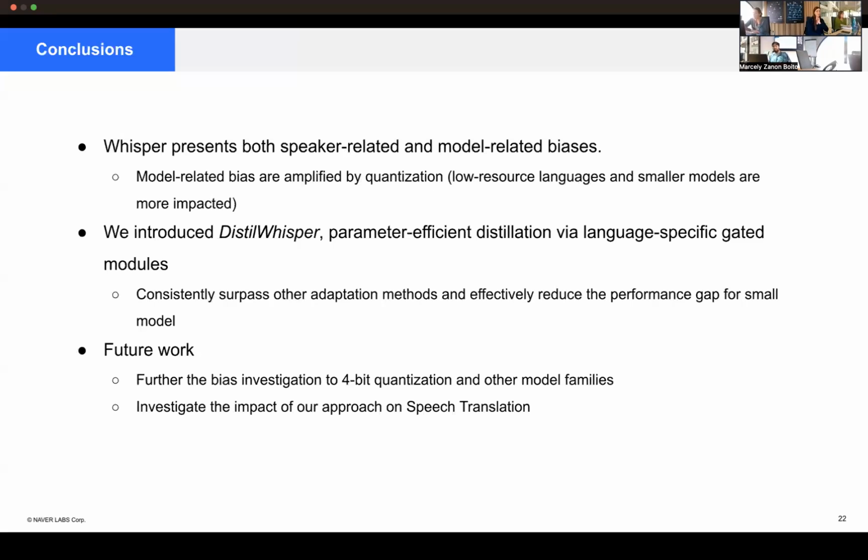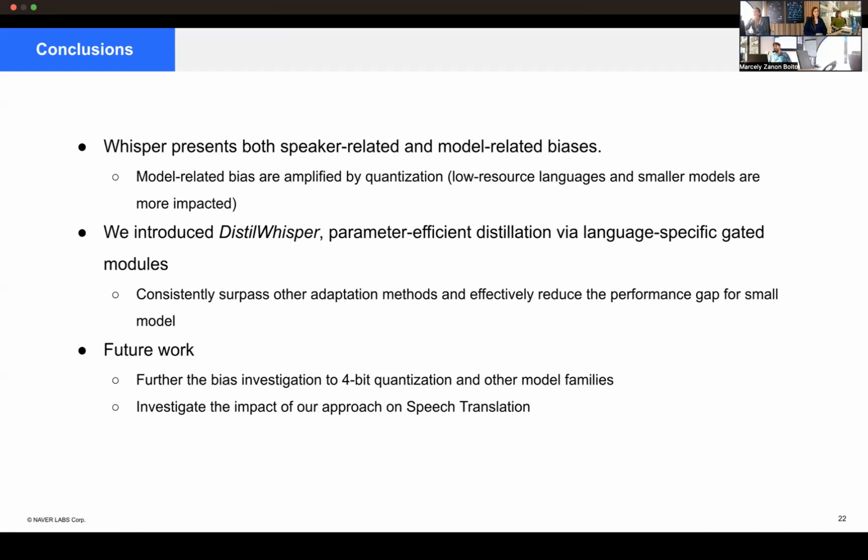And this approach consistently surpasses other adaptation methods and effectively reduces the performance gap for a small model. As future work directions, it would be interesting to extend the bias investigation we did to 4-bit quantization and to other model families, to understand if this is a pattern that happens in other models, and then call for more attention on these aspects.